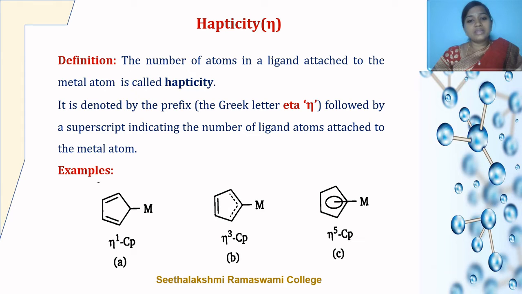Here you can find an example of the cyclopentadiene anion ligand, where it can coordinate to a metal through 1, 3 or 5 carbon atoms. You can see in the first example only one carbon is attached to the metal atom. In the second example, 3 carbon atoms are attached to the metal atom. In the last example, all the 5 carbon atoms of the cyclopentadiene anion ligand are attached to the metal atom. Therefore, it may act as a mono, tri or pentahapto ligand.